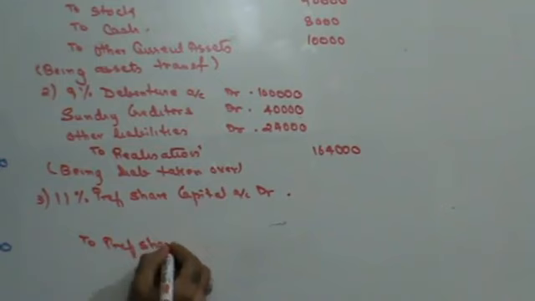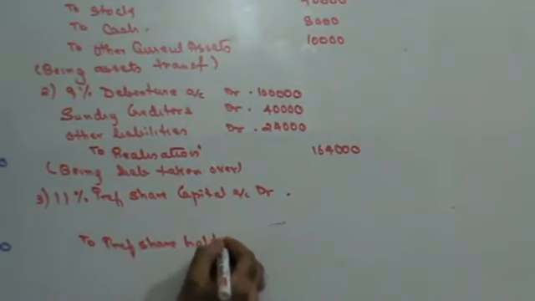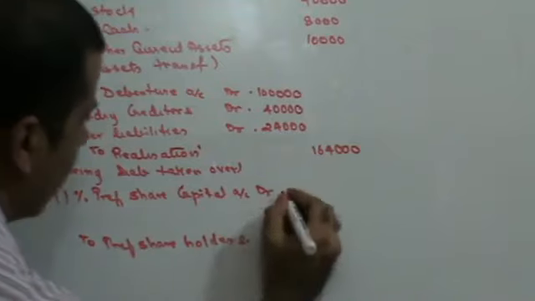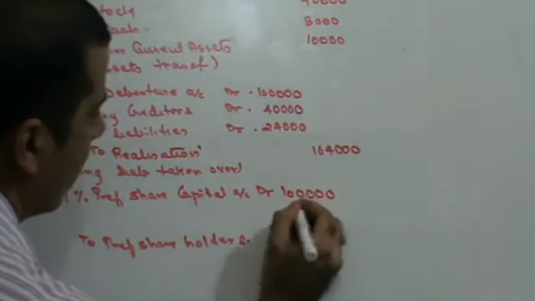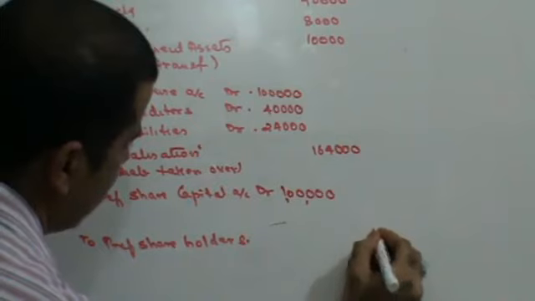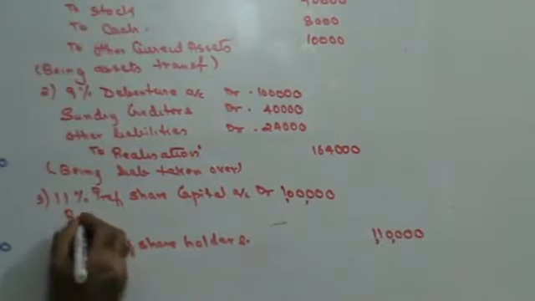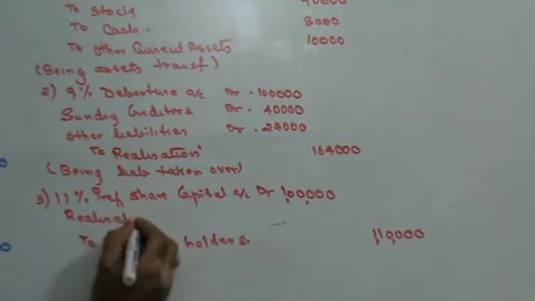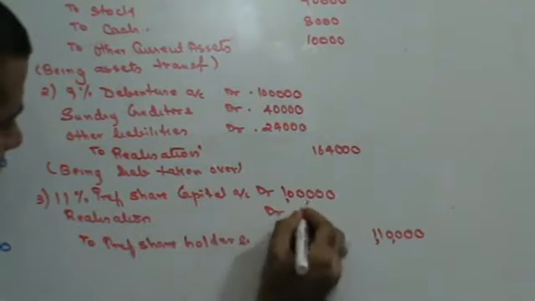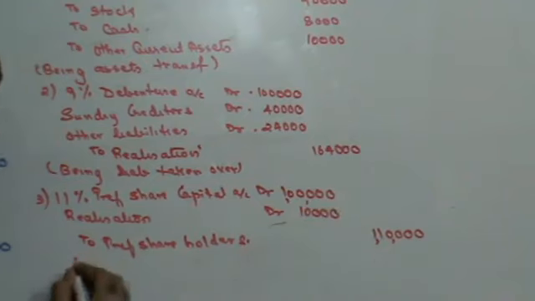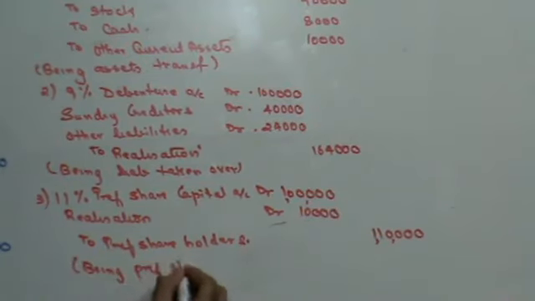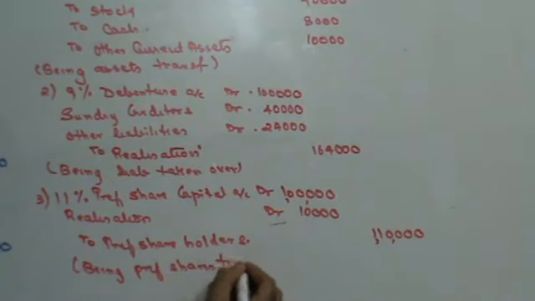Preference share capital is given to you as 1 lakh. 10% premium, that means they will be paid 1,10,000. The difference is going to be realization. Realization account debit 10,000, being preference shares transferred.